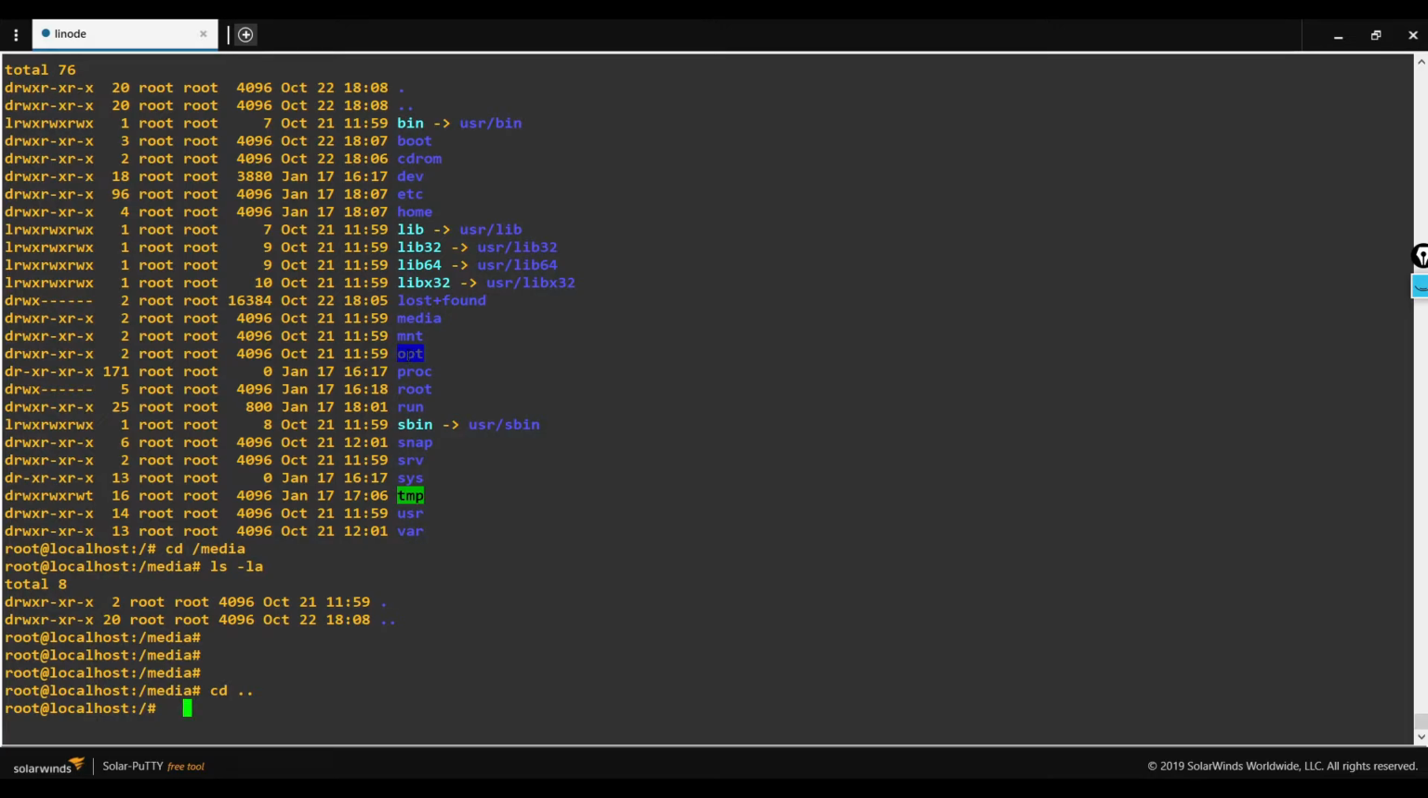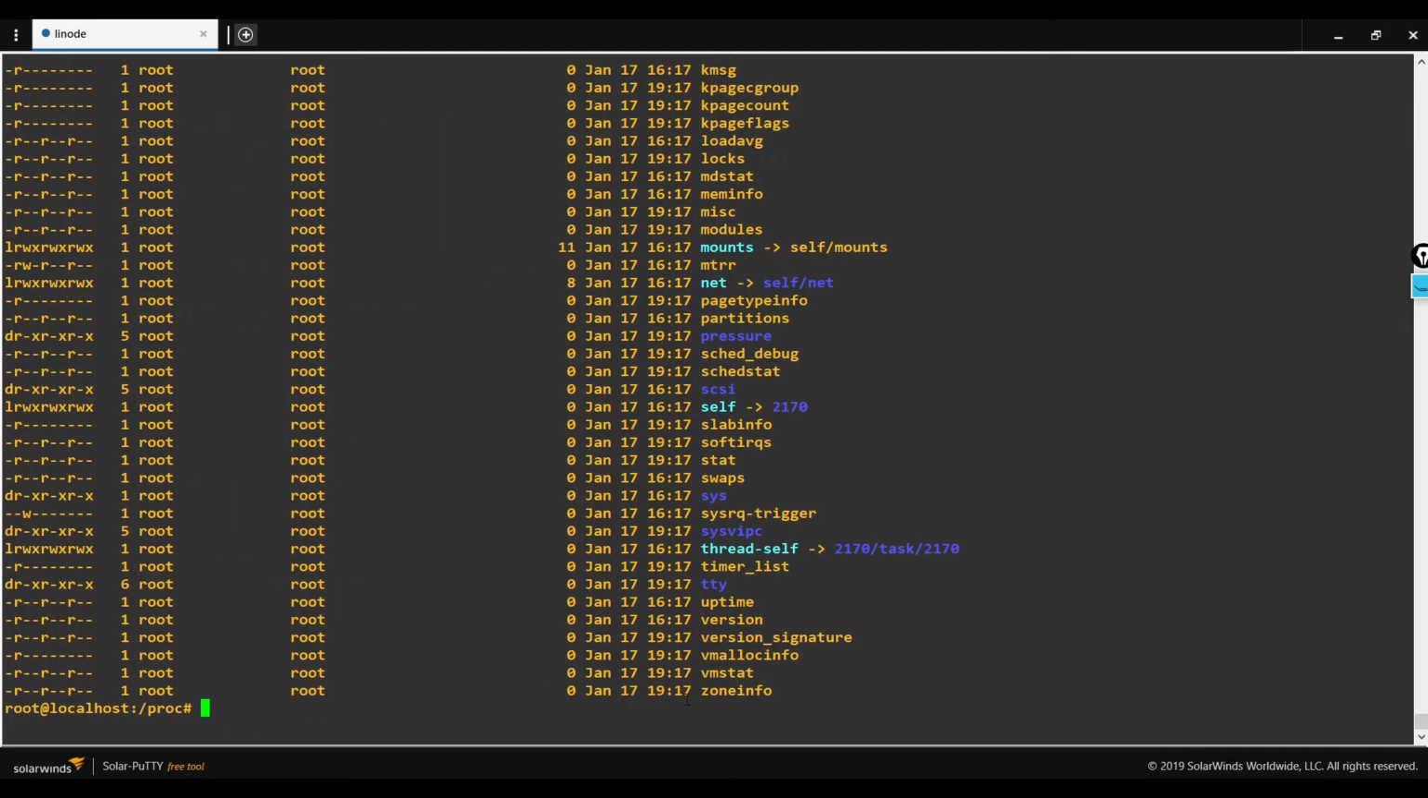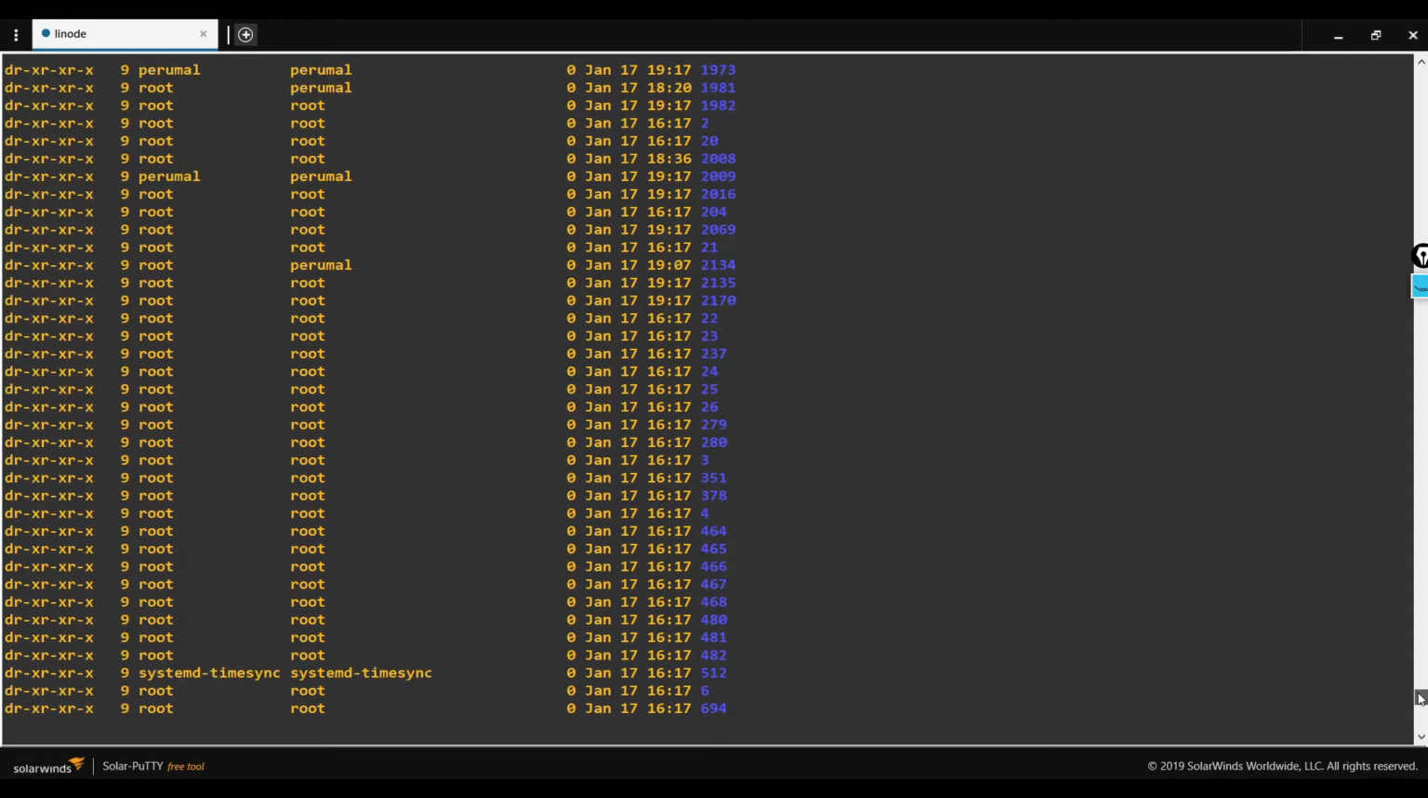The directory opt represents the optional directory which simply holds optional files. Some of the third-party files will be stored here. The directory proc simply shows the processes running in the system. I can see various processes currently running. You can also see the highlighted process ID here.